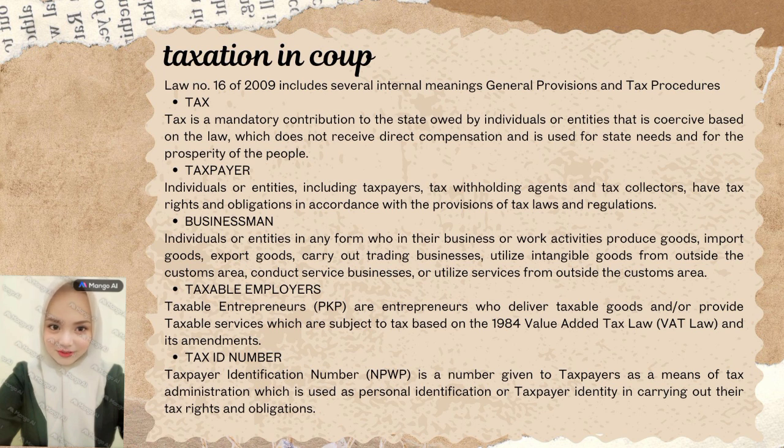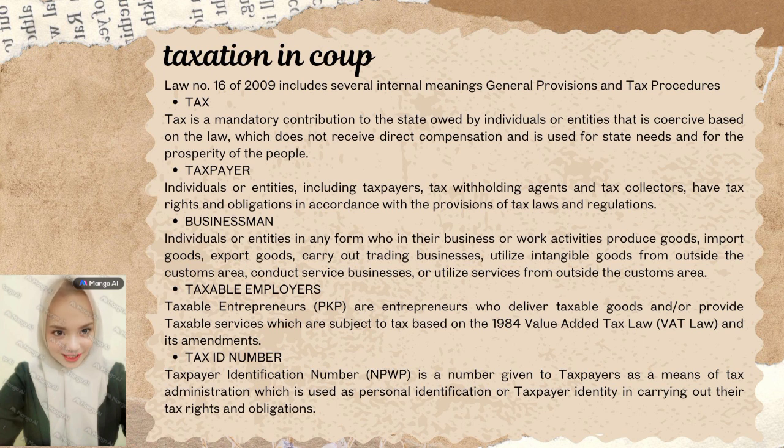3. Businessman: individuals or entities in any form who in their business or work activities produce goods, import goods, export goods, carry out trading businesses, utilize intangible goods from outside the customs area, conduct service businesses, or utilize services from outside the customs area. 4. Taxable entrepreneurs, PKP, are entrepreneurs who deliver taxable goods and or provide taxable services, which are subject to tax based on the 1984 Value-Added Tax Law, VAT law, and its amendments.